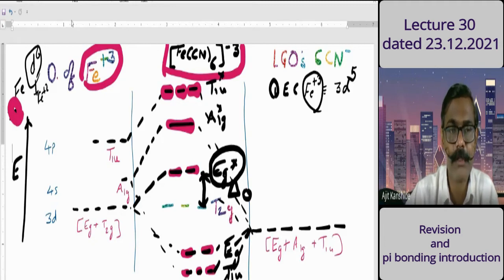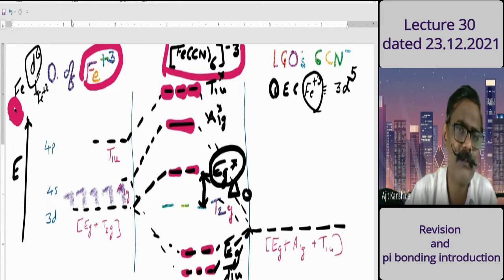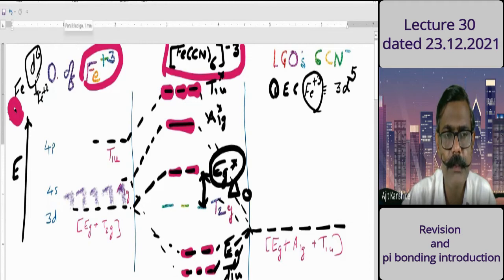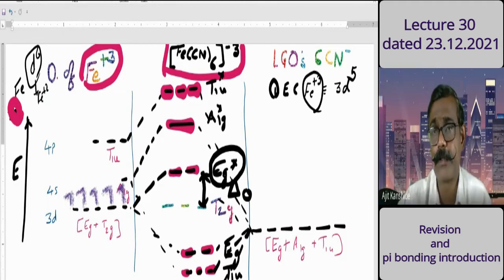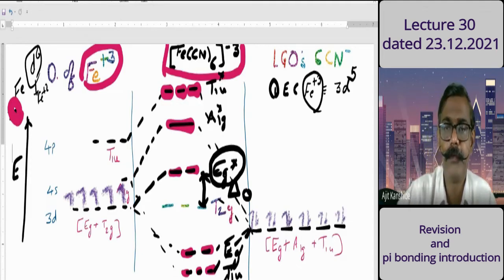So I represent those electrons 1, 2, 3, 4, and 5. Could you see those electrons, or are they blurred? Yes, sir. Okay, these 5 electrons. Now from the ligand, 12 electrons are there, 1, 2, 3, 4, 5, 6, 7, 8, 9, 10, 11, and 12. These 12 electrons.